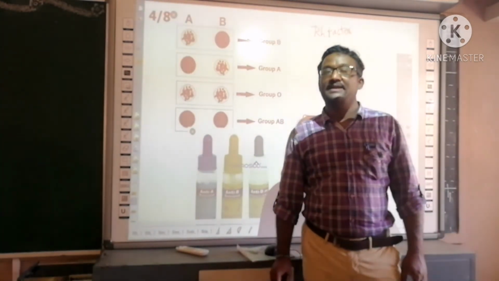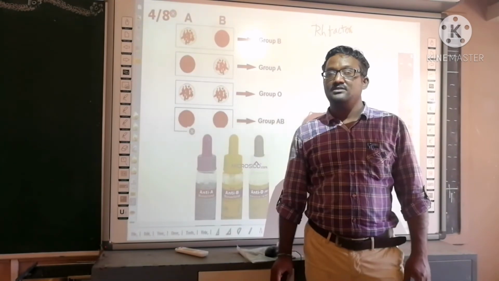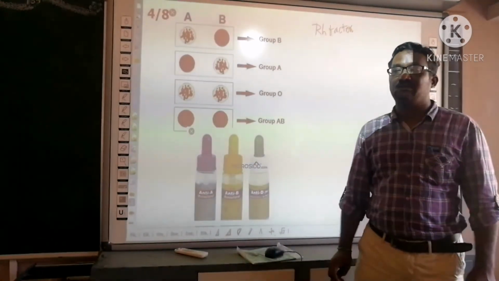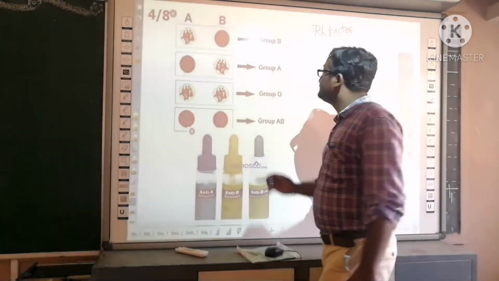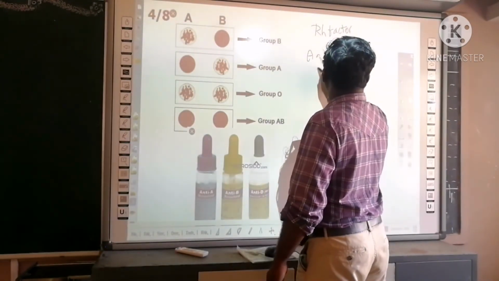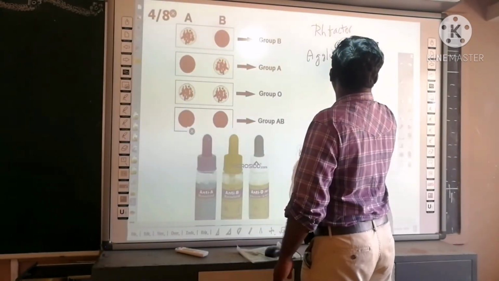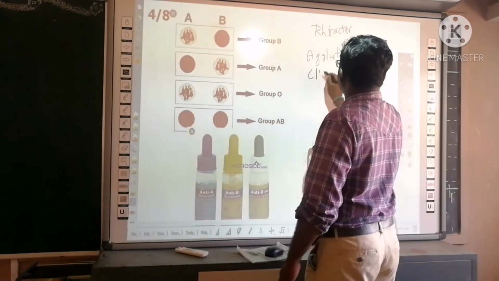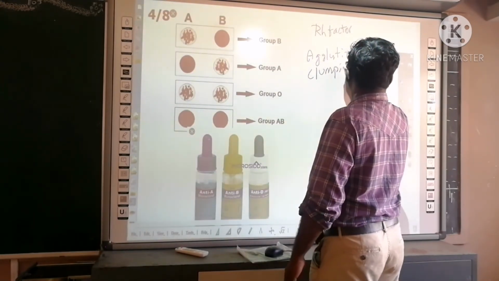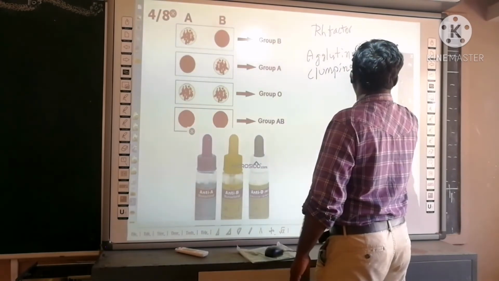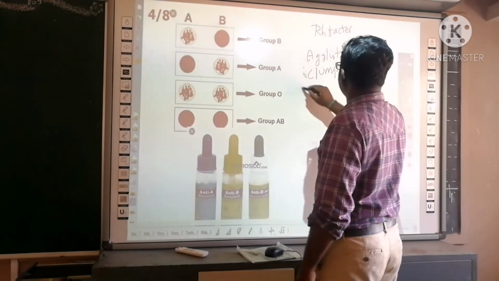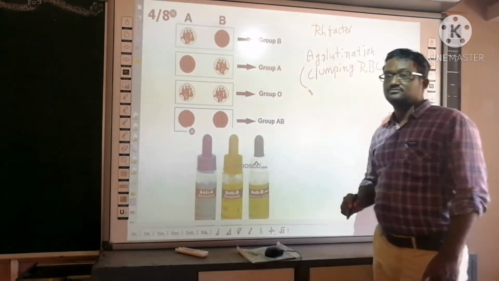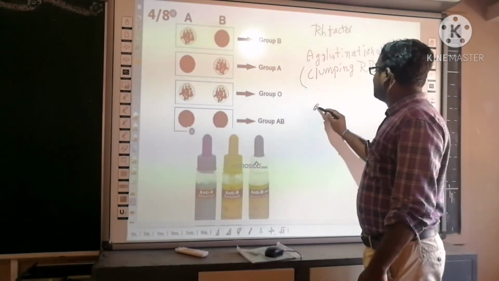So what will happen? How is the blood group decided? The blood group is decided based on the agglutination. Agglutination means clumping of RBC. You have taken the 3 drops of blood.